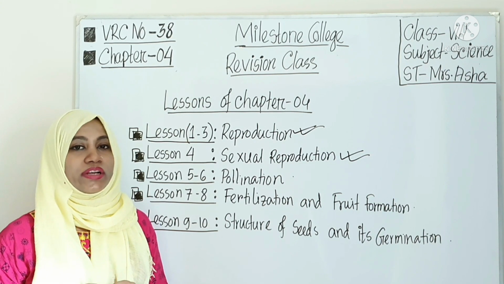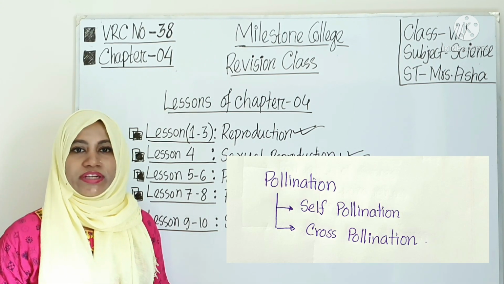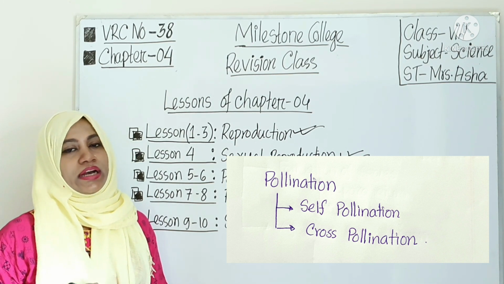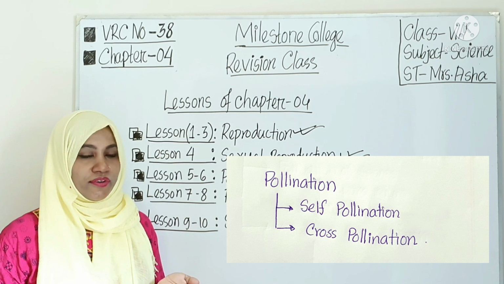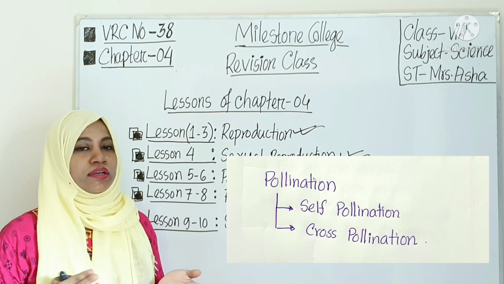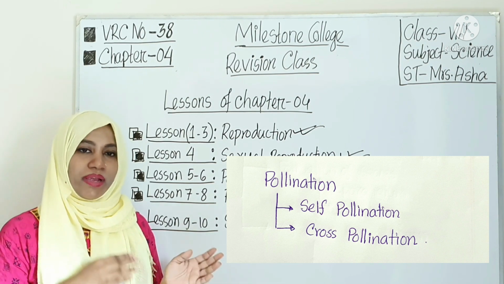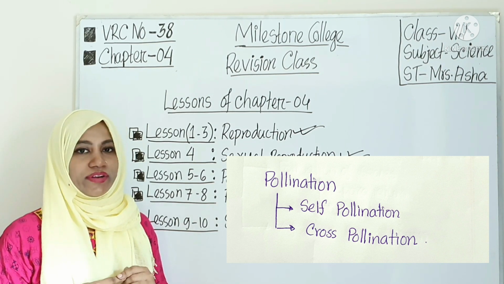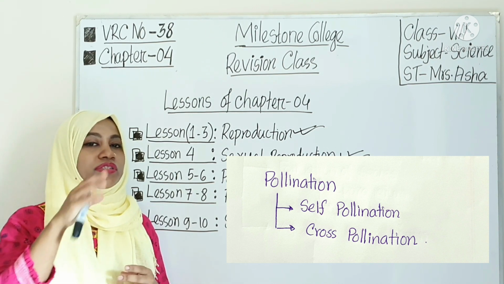The transfer of pollen grain from anther to stigma. Is it? So what is pollen grain? Pollen grains are actually the male gametes of plants. That means that remains in the flower. Okay. The male gametes of plants are called pollen grain. So that pollen grain transfers from anther to stigma.